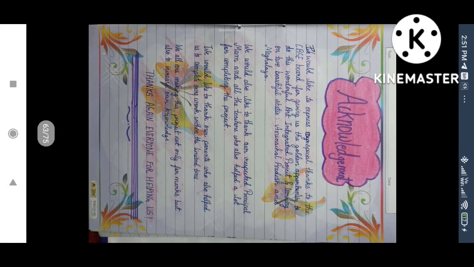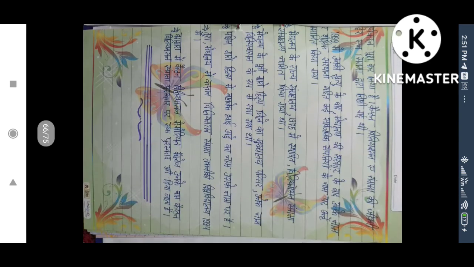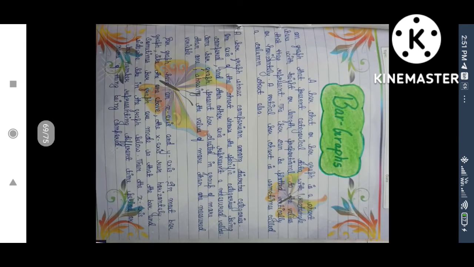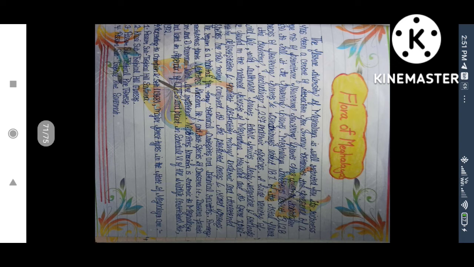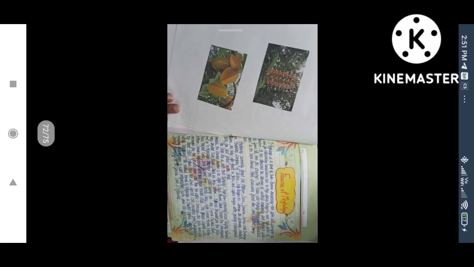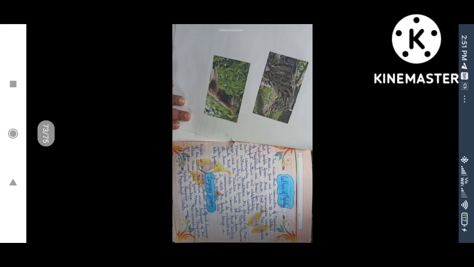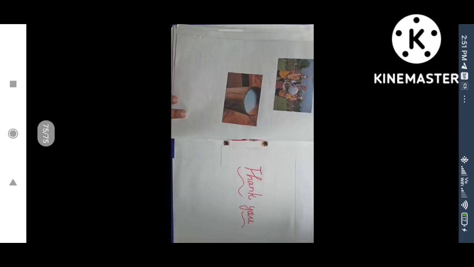Another project in this, again the Hindi part. This is again the Hindi part. Janice Parrott, again bar graphs showing the population of Meghalaya. Total population, male and female population study has been done. Flora of Meghalaya, fauna of Meghalaya, they have written that and pasted pictures also. And total languages and culture of Meghalaya.